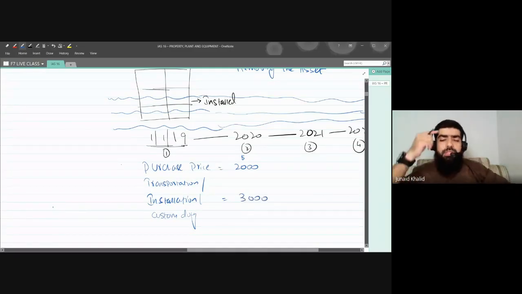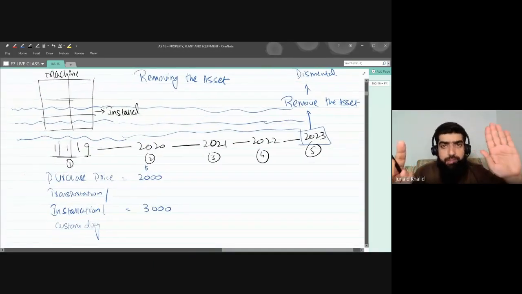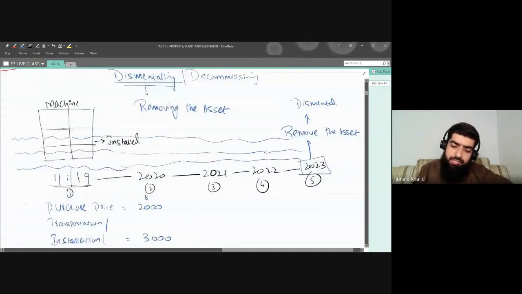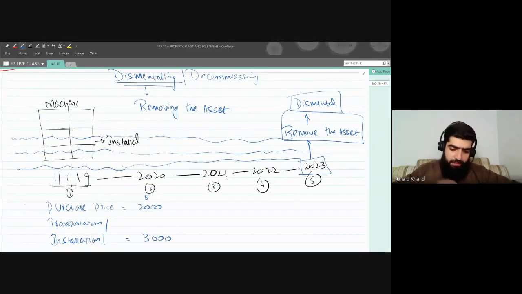Now, one point that comes to my mind: I have installed that machine today, but I know that I have to remove that asset after a period of 5 years, which means it's obligatory on me. Can I avoid this? Can anyone tell me, please, can I avoid this event? Is it possible to avoid this event since I have installed the machine? Yes, please, do let me know.